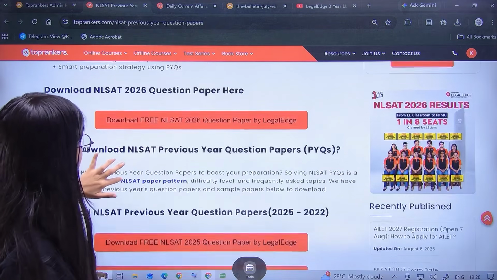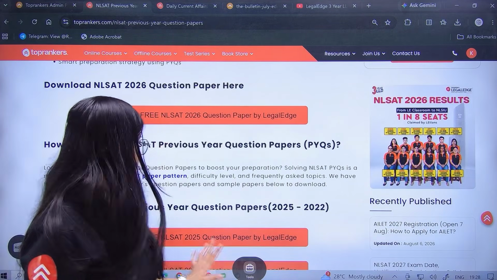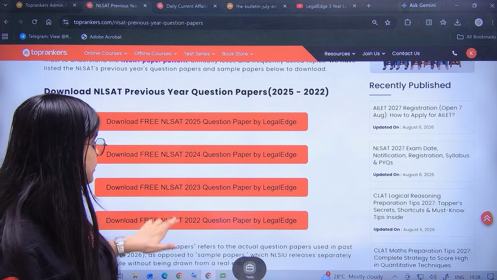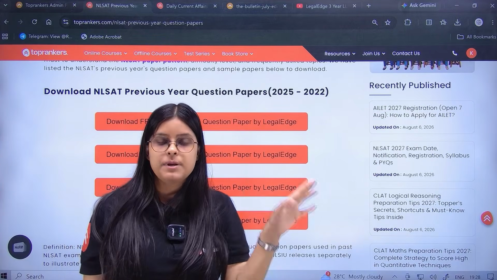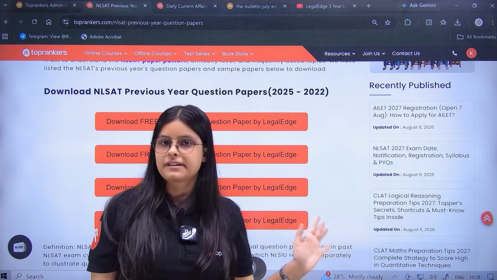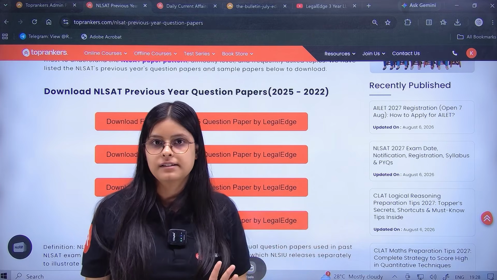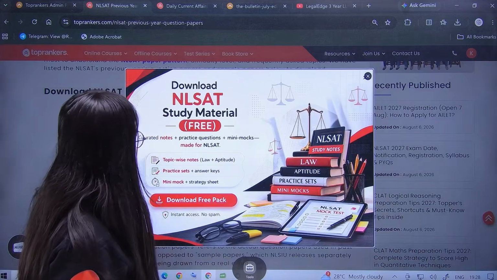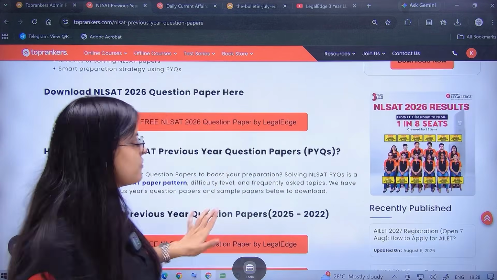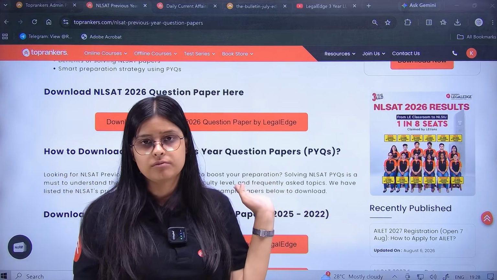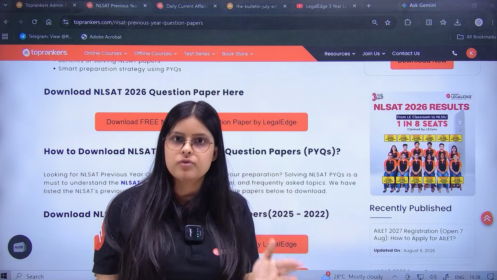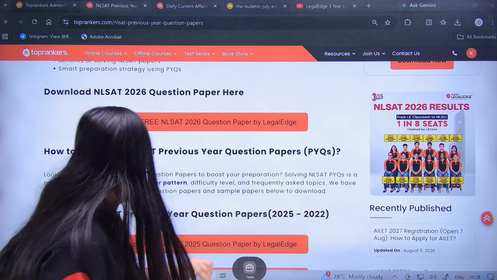Here, download the free NLSAT 2026 paper. Download previous year 2025, 24, 23, all the NLSAT papers available right here for you to start practicing. Go ahead and start practicing. These are 5 marks available for you right in front of you, free of cost. So what are you waiting for? Start practicing now.